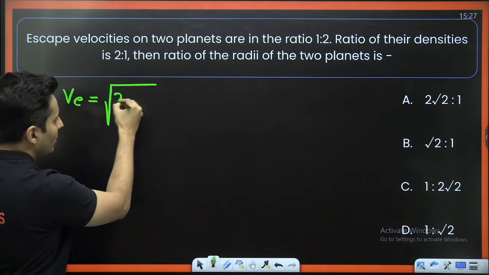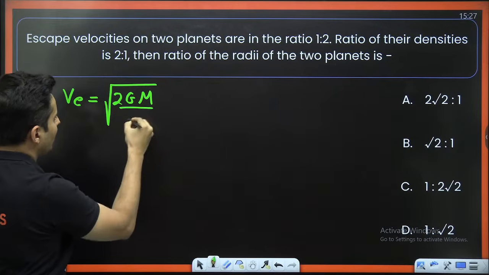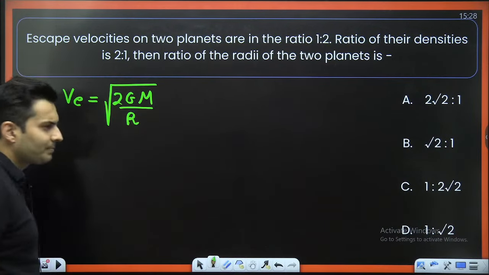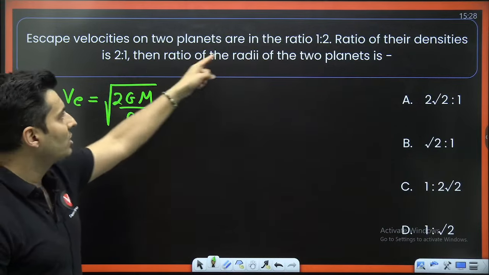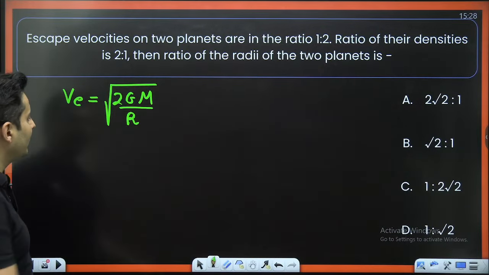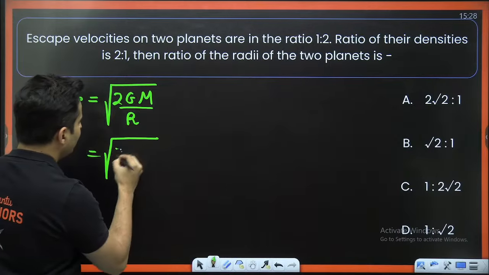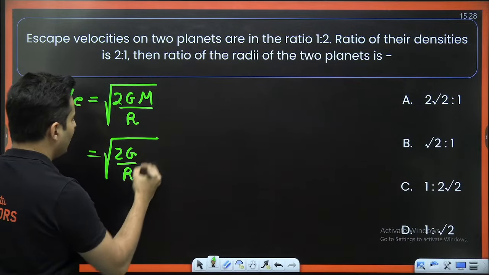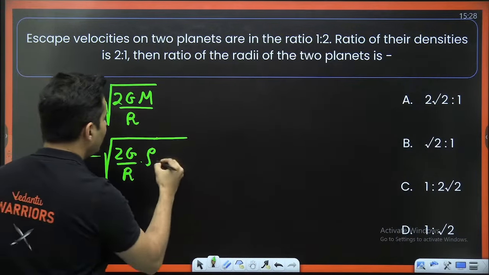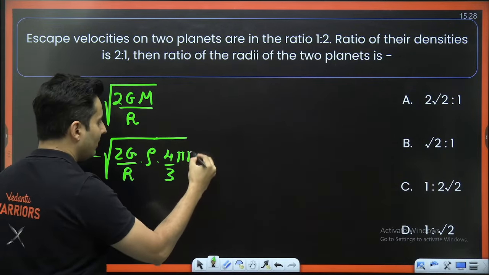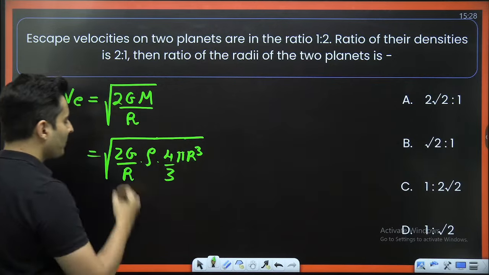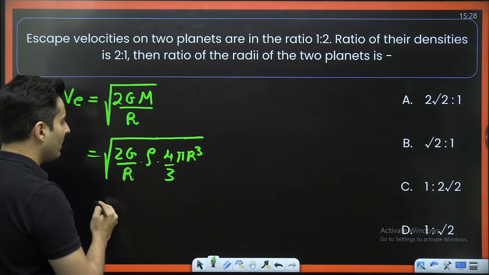It is root of 2 times G times M divided by R. The problem is there is no density in the formula and the mass ratio is not even given. So I will write mass as density multiplied by volume. Volume, because it is a sphere, will be 4/3 pi R cubed. R will get cancelled, R squared will remain.